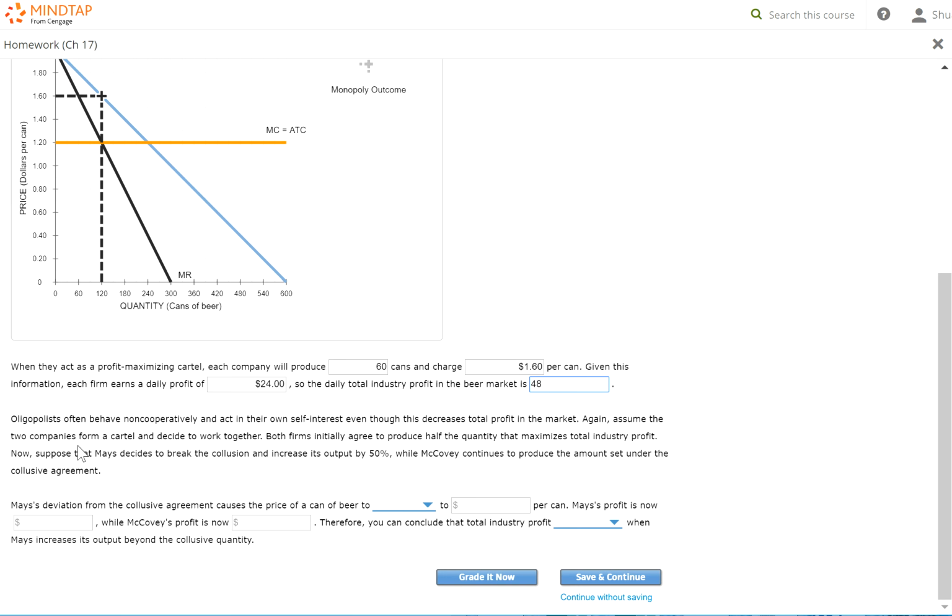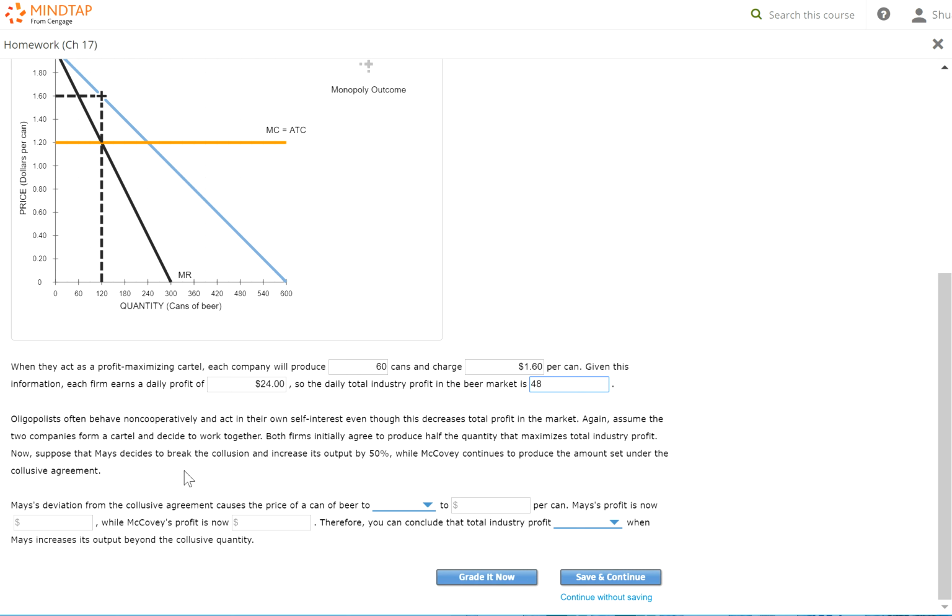All right, so next, suppose oligopolies often behave non-cooperatively and act in their own self-interest, even though this decreases total profit in the market. Again, assume the two companies form a cartel and decide to work together. Both firms initially agree to produce the quantity that maximizes the total industry profit.